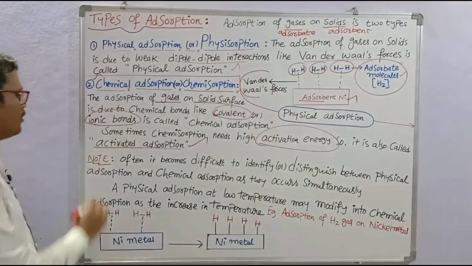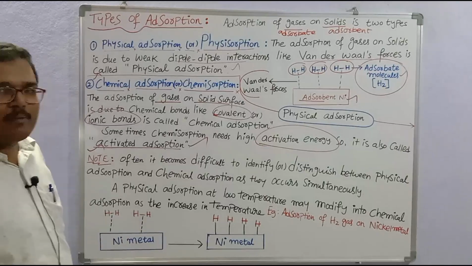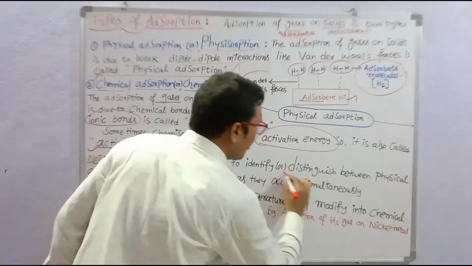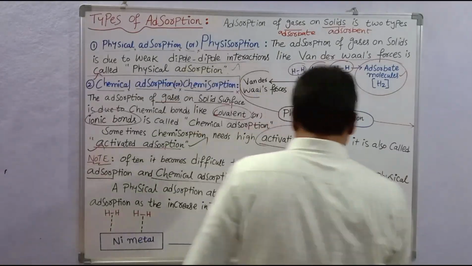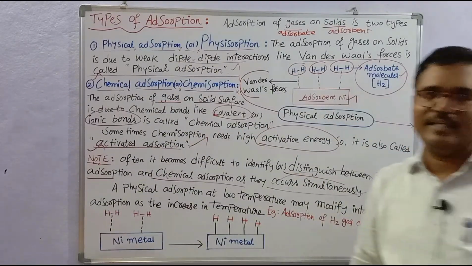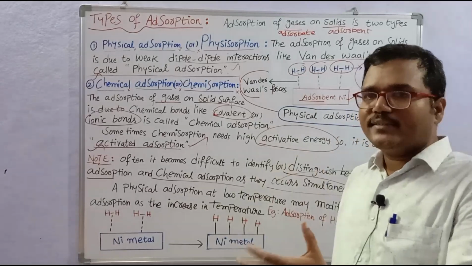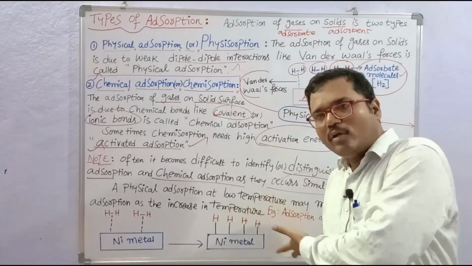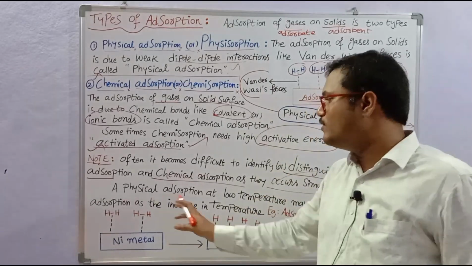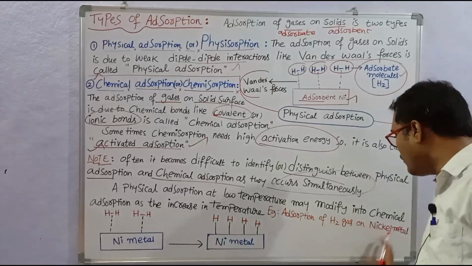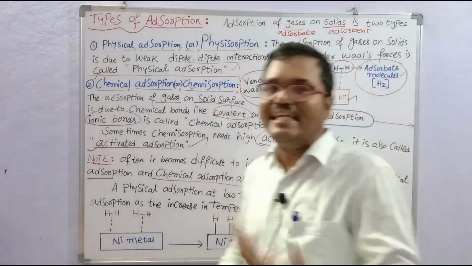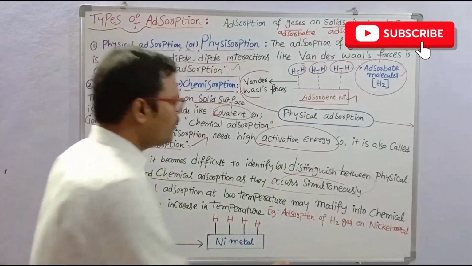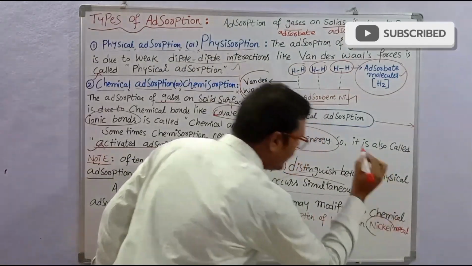Note here, it often becomes very difficult to distinguish between physical adsorption and chemical adsorption as they both occur simultaneously. In some cases, a physical adsorption may convert into chemical adsorption. For example, a physical adsorption at low temperature may modify into chemical adsorption as the temperature is increased. For example, adsorption of hydrogen gas on nickel metal.